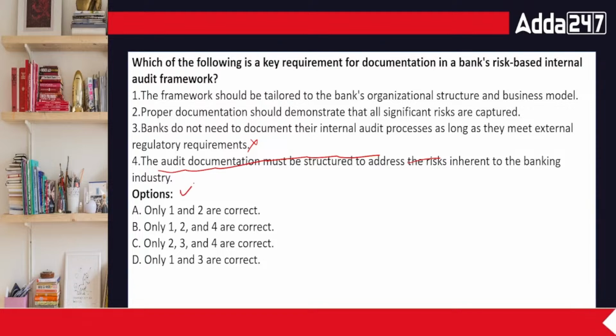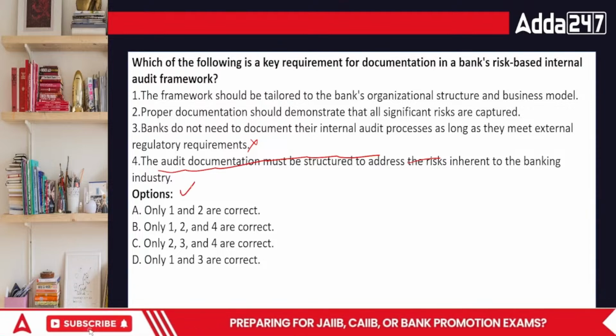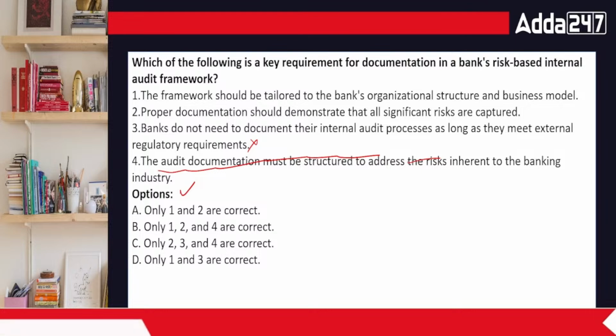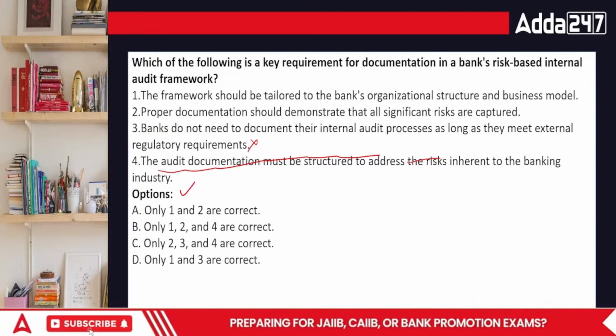Again, here comes the point. External auditor departments are different, but after a certain point of time, you need an equal internal auditor as well. So this is 1, 2, and 4 that are correct. Again, as I told you, third is wrong.